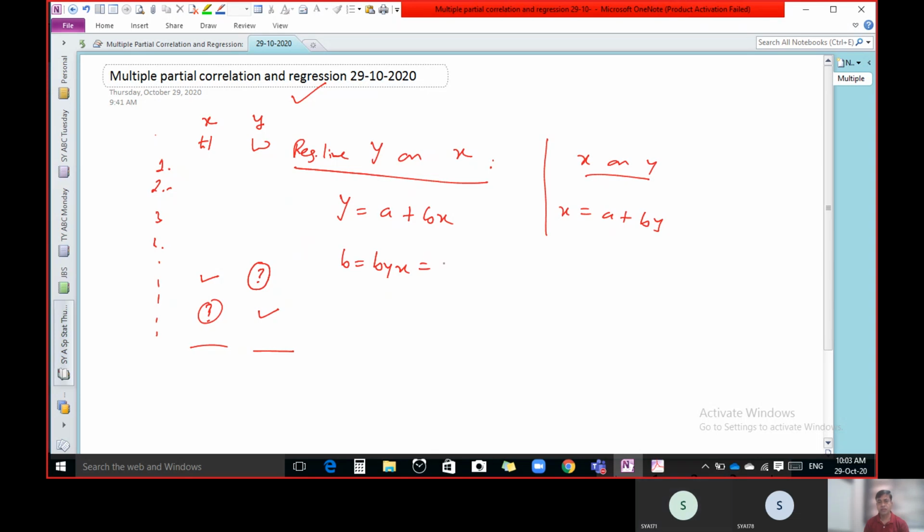Yes, sir. What is the formula? n sigma xy minus sigma x into sigma y, upon n sigma x square minus sigma x whole square. Perfect. There are a number of formulas to calculate byx, and one of the formulas is this.